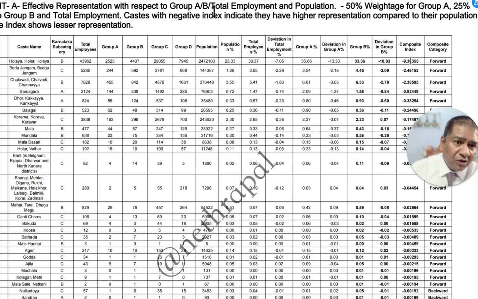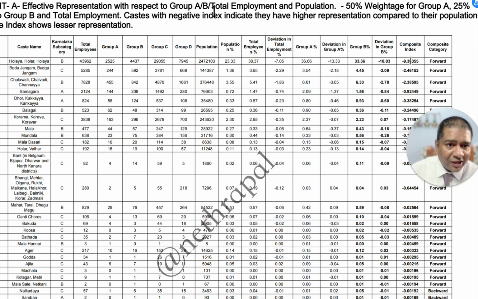So my friend, the more the negative deviation, the more forward it is, because it has a higher representation in government services. So the dominance is concentrated, because with respect to the population, it has a very high representation. They are represented more than their population. See, a negative number indicates that they are represented more than their population. That is, they are adequately represented, my friend.